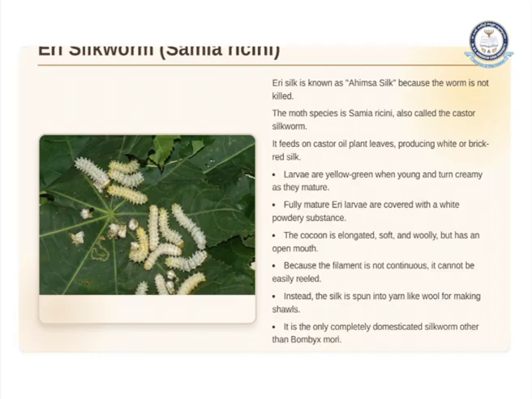The moth species is Samia ricini. It is also called the castor silkworm. It feeds on castor oil leaves. Easy to remember, this eri silkworm moth species is also called the castor silkworm, that means it feeds on castor leaves. It produces white or brick red silk.